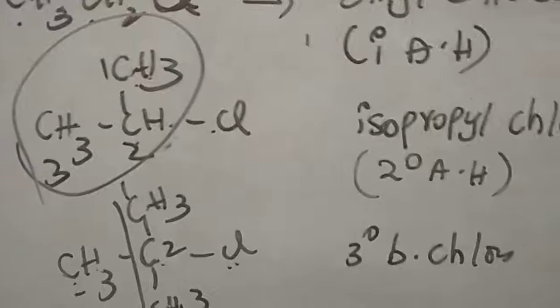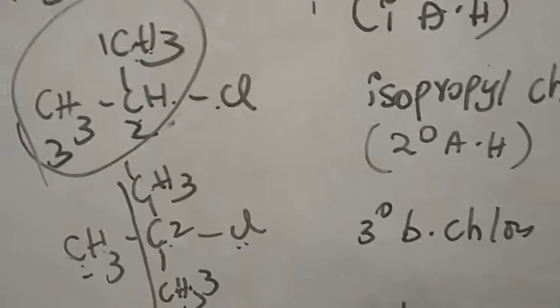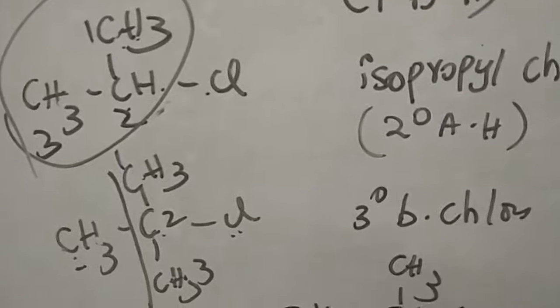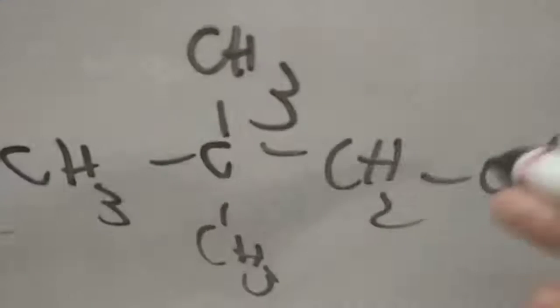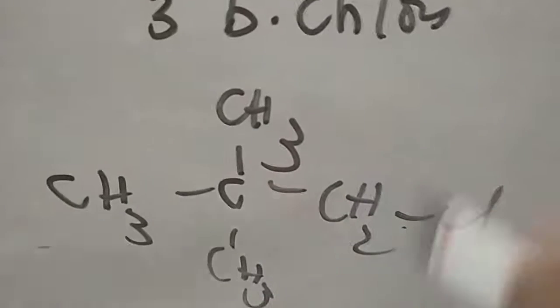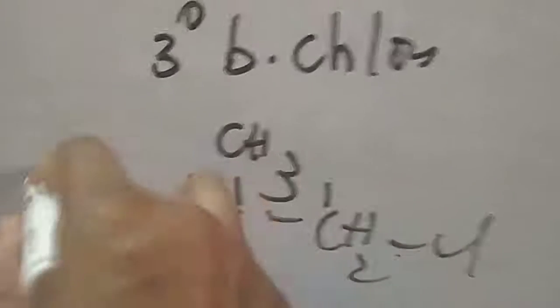And now if you replace this one, that is CH3, CH3, CH3, CH2Cl. If you take like this, it comes under primary only, but the name of this compound is said to be the neo group. The numbering will be given like this: 1, 2, 3.